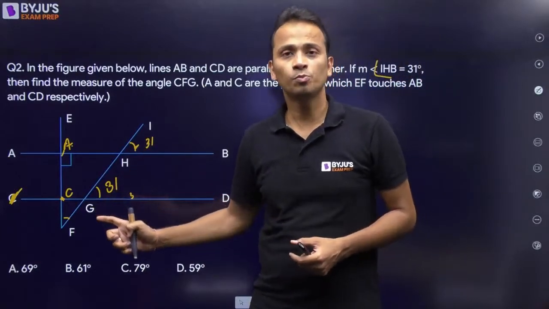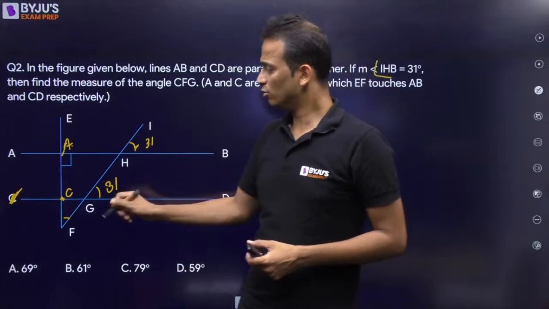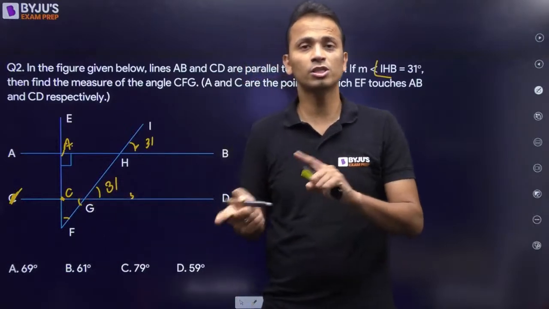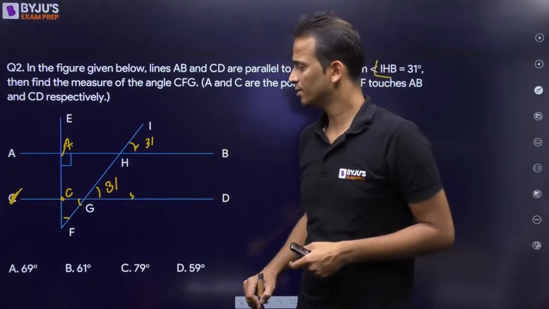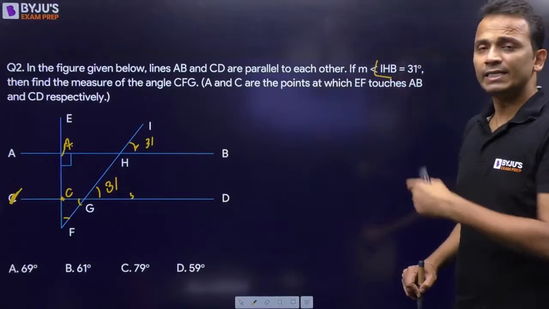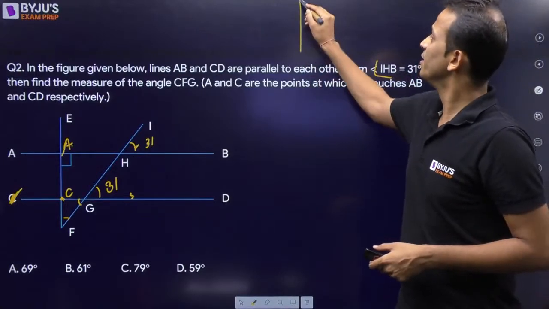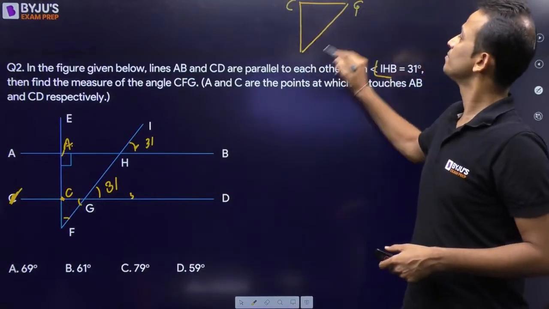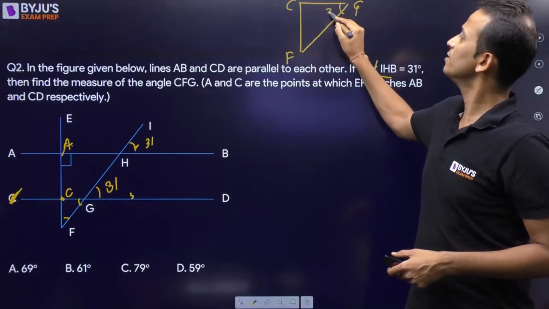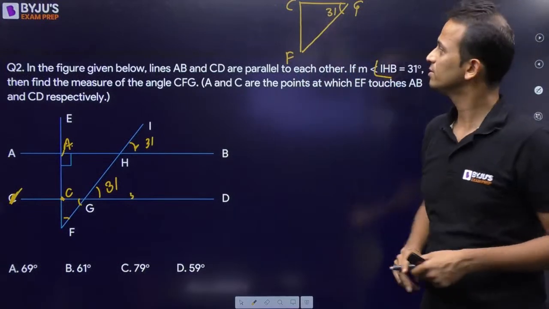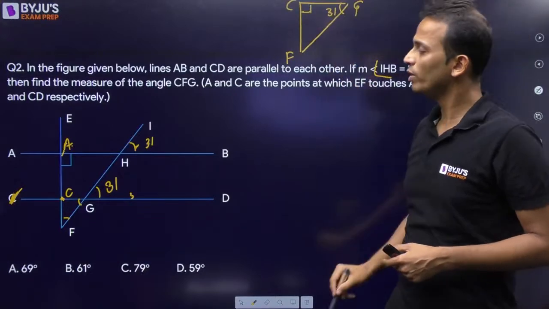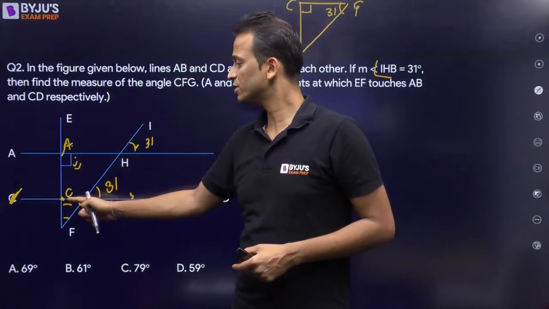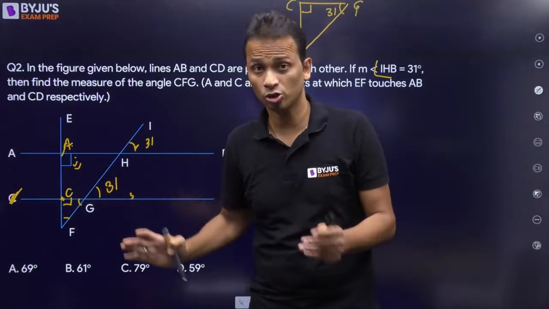The reason is corresponding angles, right? Now, in this case, the measure of this angle and this angle, both angles will be equal because these are opposite angles. So if I look at the entire triangle, I'll make it once again here separately. Triangle CGF. So this angle, I already know is 31. What about this angle? This angle will be 90 degrees because this angle is already given as 90 degrees. So this angle will also be equal to 90 degrees because of corresponding angles.